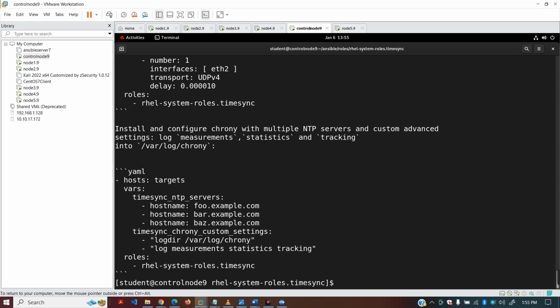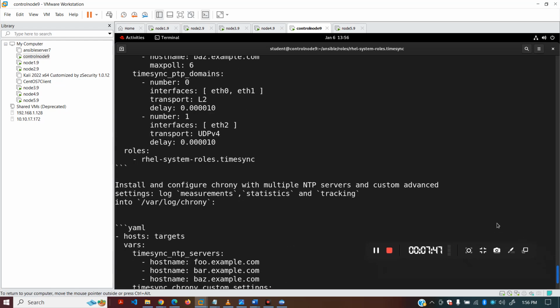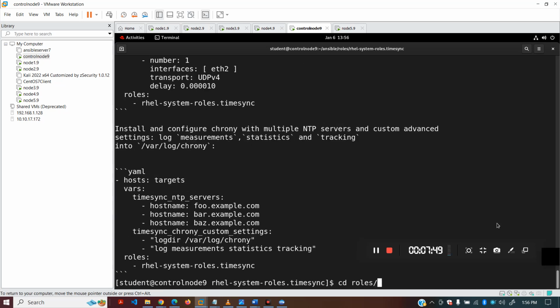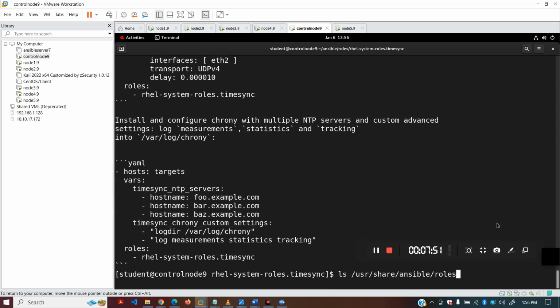Go to this file. Once you are here, what you can do, move upward and escape.